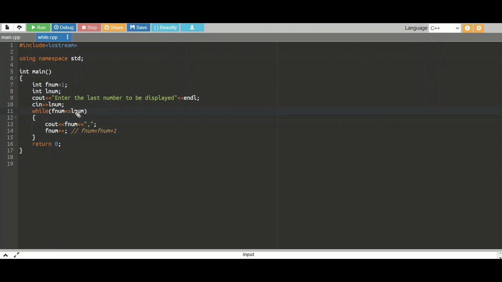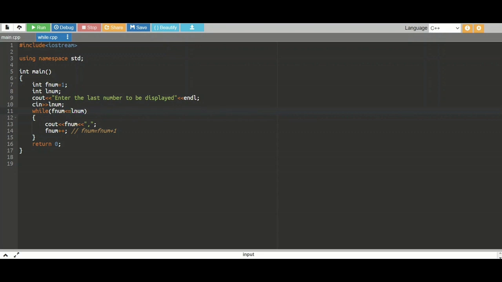It will check the condition whether it has reached the last number. If the condition is true, it is less than the last number entered by the user. So until it reaches that number, it is displayed and incremented. Again, it goes back and the condition is tested. This happens until it reaches the last number.